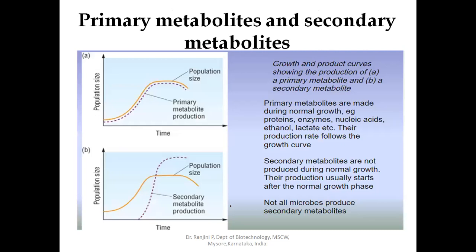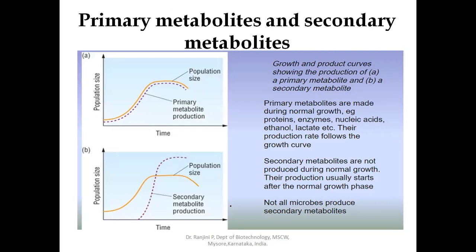Next, we learn about primary metabolites and secondary metabolites. Till now, we learned growth kinetics in batch culture and how the specific growth rate changes in the different phases of the cell growth in the batch culture. And we also learned the kinetics in case of the continuous culture, in case of chemostat. Now we are moving to primary metabolites and secondary metabolites.